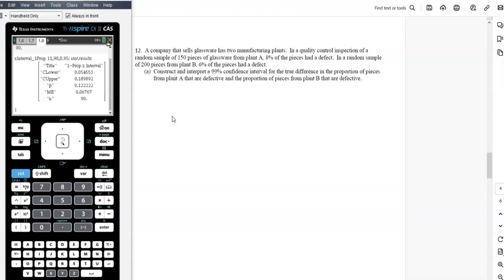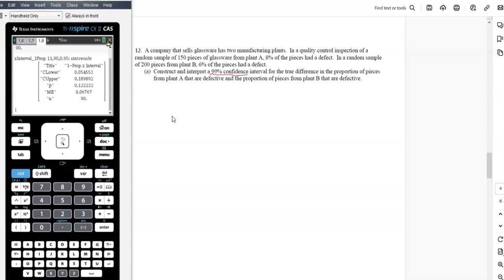A company that sells glassware has two manufacturing plants. In a quality control inspection of a random sample of 150 pieces of glassware from plant A, 8% of the pieces had a defect. In a random sample of 200 pieces from plant B, 6% had a defect. Construct and interpret a 99% confidence interval for the true proportion of pieces from plant A that are defective, and the proportion of plant B that are defective. Okay, so the confidence level is 99%, so we say that first.